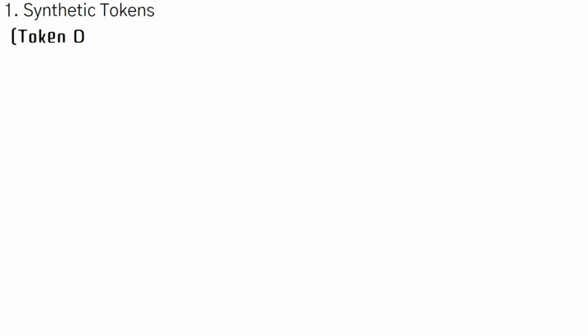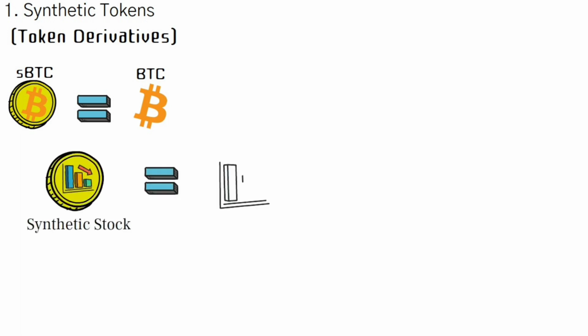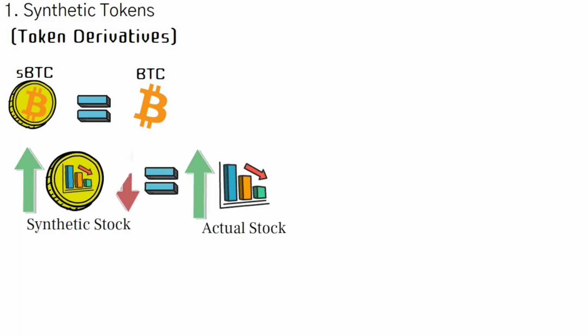1. Synthetic tokens. Synthetic tokens are basically token derivatives. Synthetic tokens basically kind of mirror the price of another asset without actually buying the actual asset. The asset could be a stock or even another cryptocurrency. One can basically create a synthetic token of a stock and take advantage of the price movement of that stock without actually buying the stock.